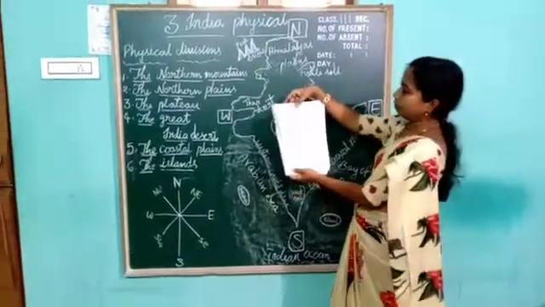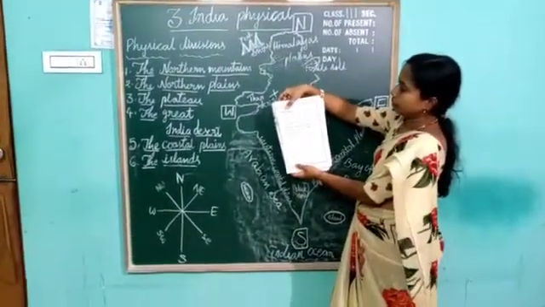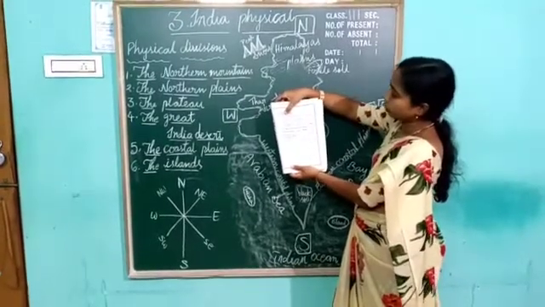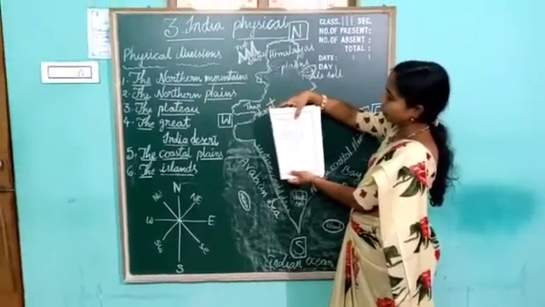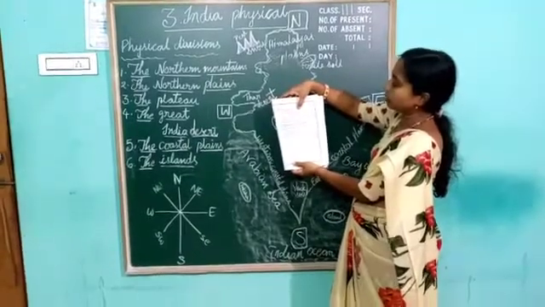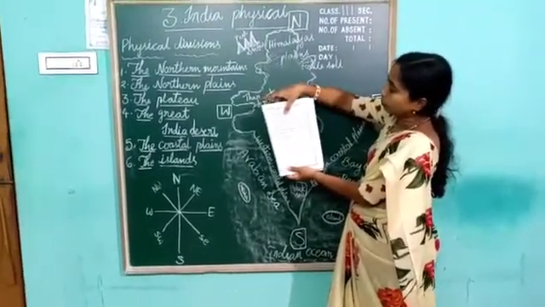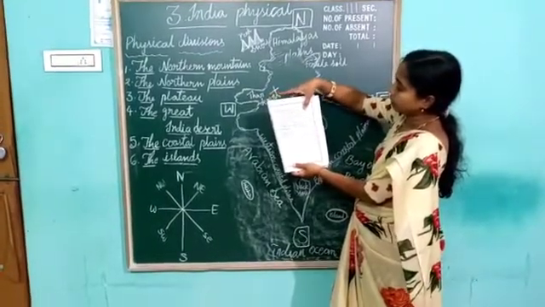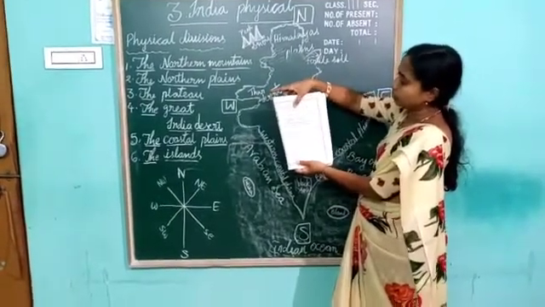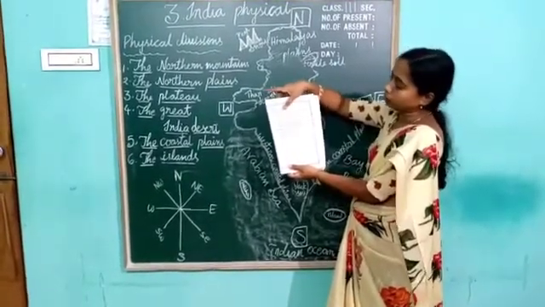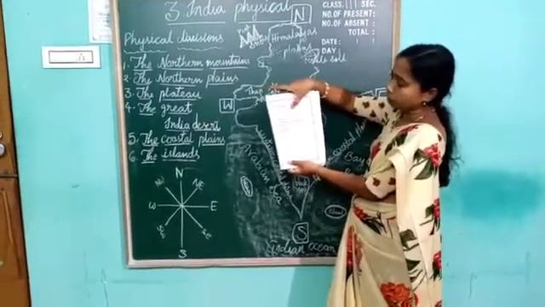See, here is given the exercise, tick the right answers. See children, first one, read: the world's highest mountain peak is. What is the world's highest mountain peak? First one is Mount K2, next Mount Everest, next Kanchenjunga. But where is the highest mountain? Mount Everest is the highest mountain. So the first answer is option B.